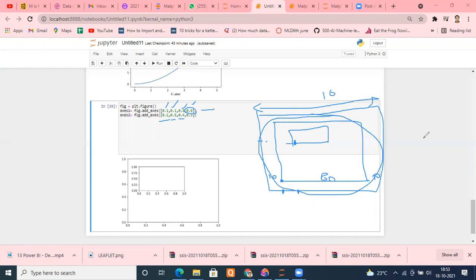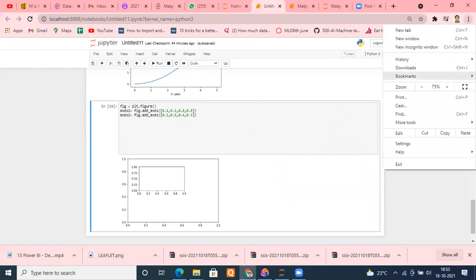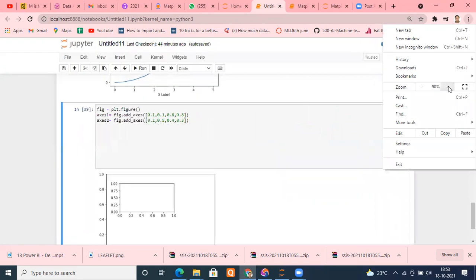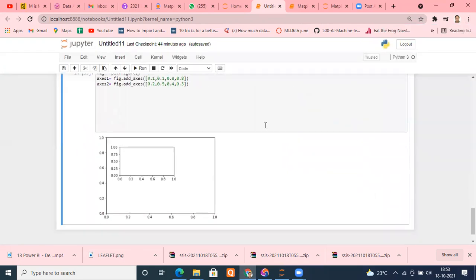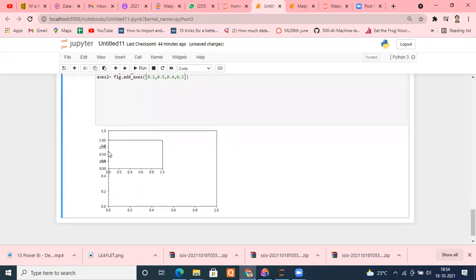See, let's play with it. Now you will love it. Let me do some changes and you will enjoy it. Let me zoom it again. Suppose I did one thing. I make it 0 or I make it 0.1. Same as this. Now see. Both are starting left window aligned or not? Can you check now?